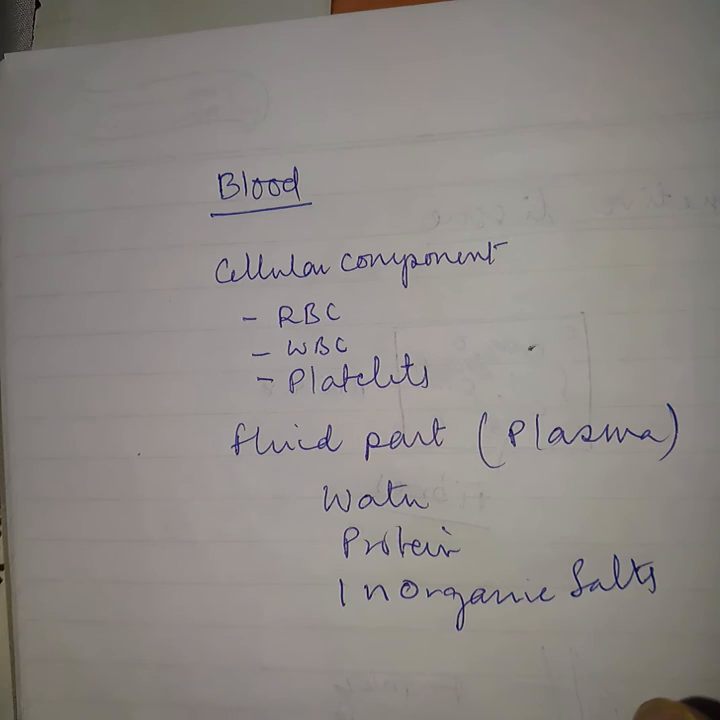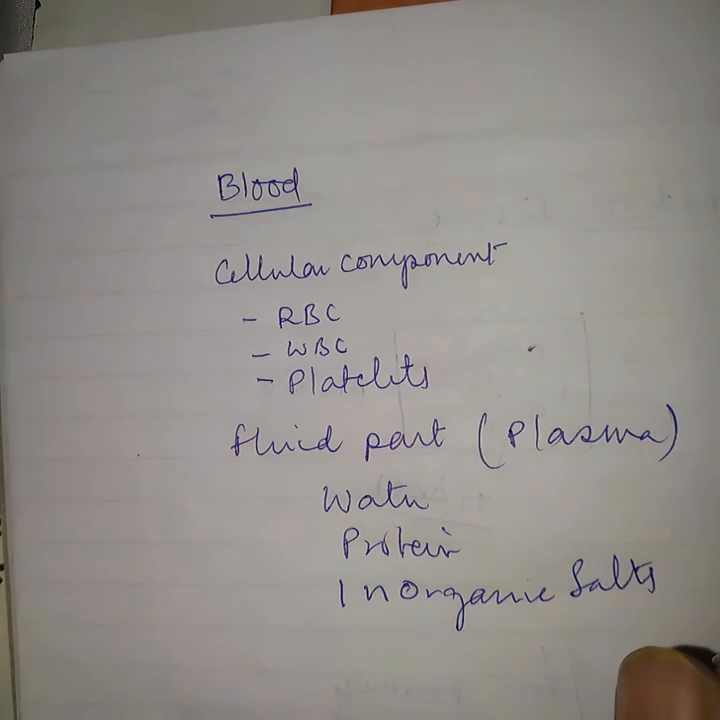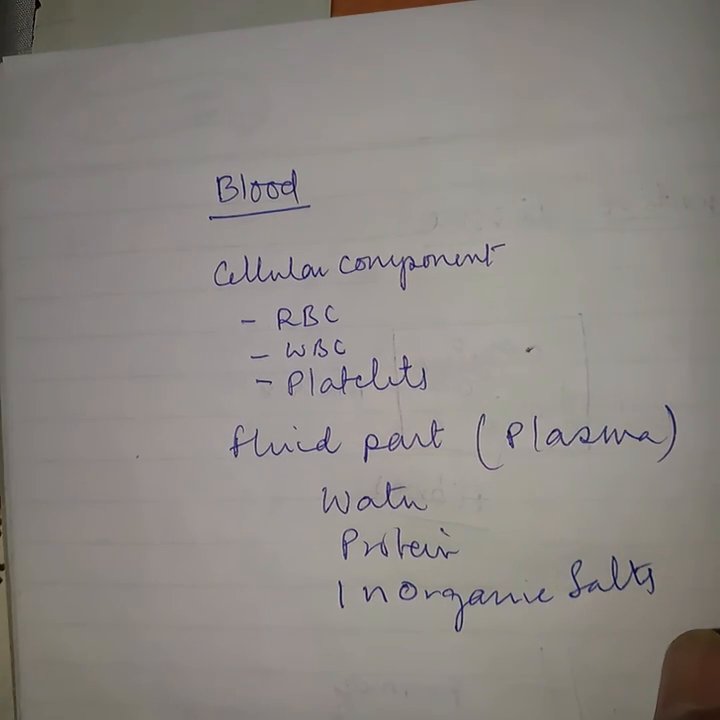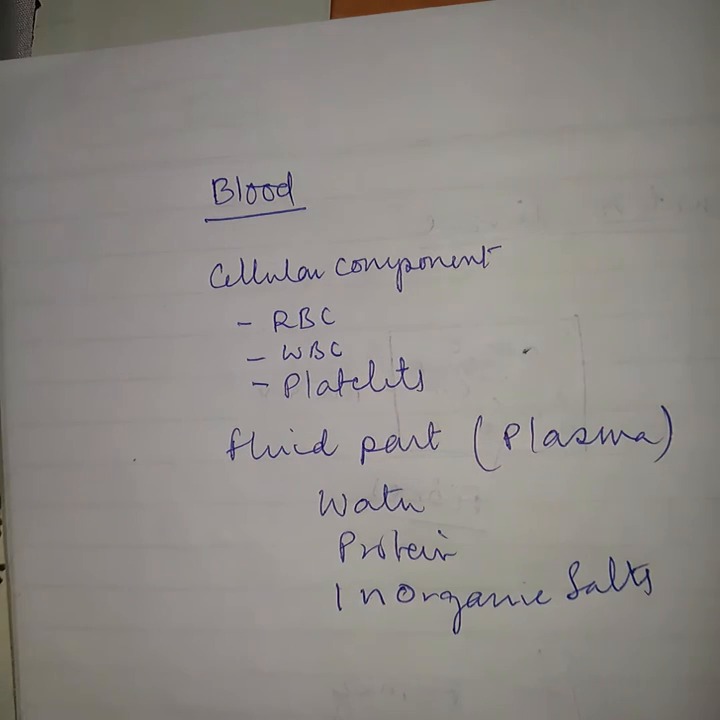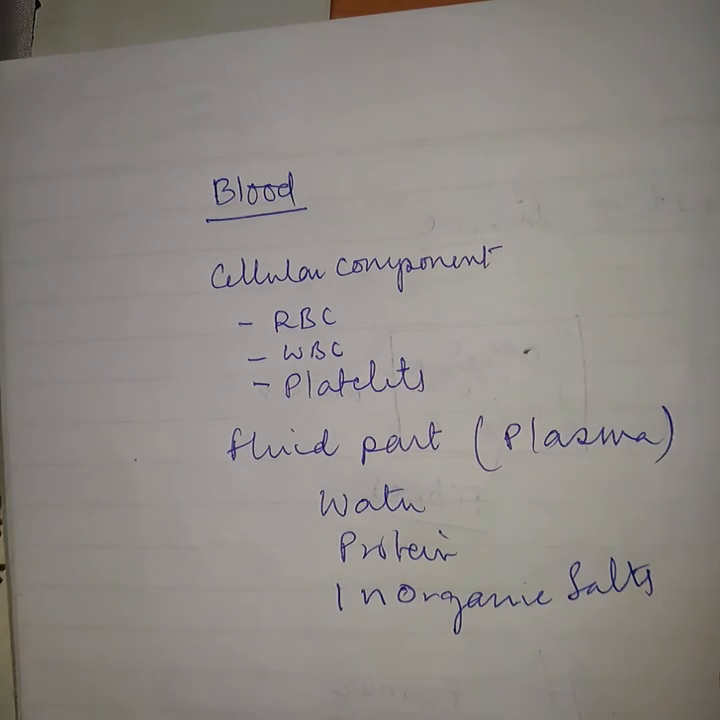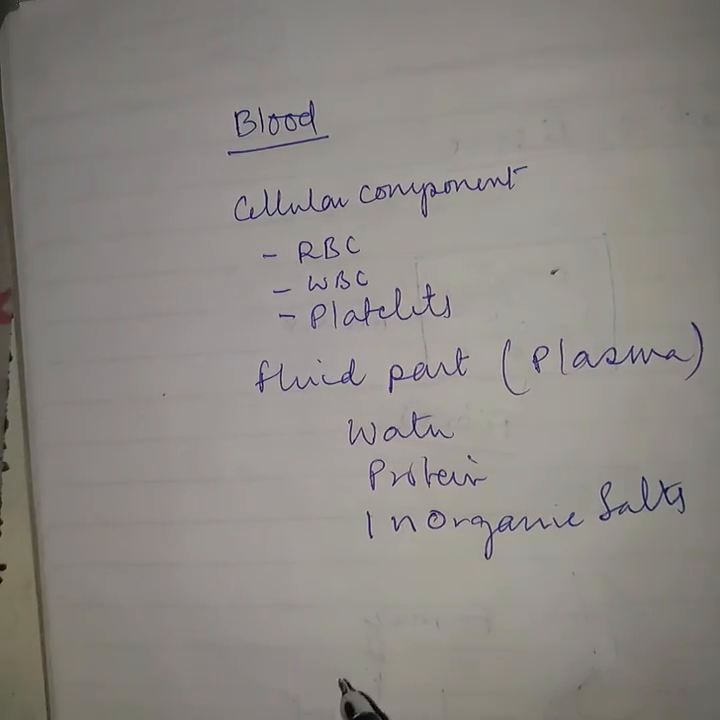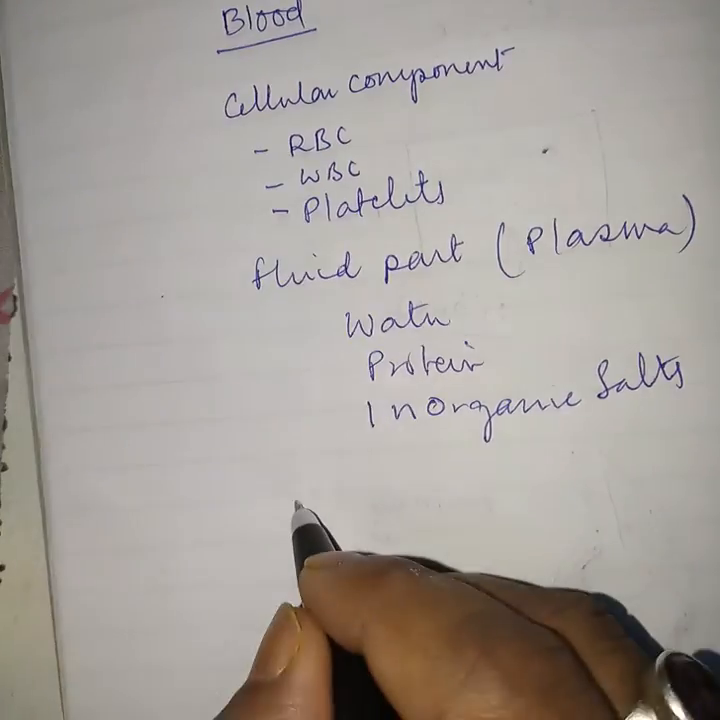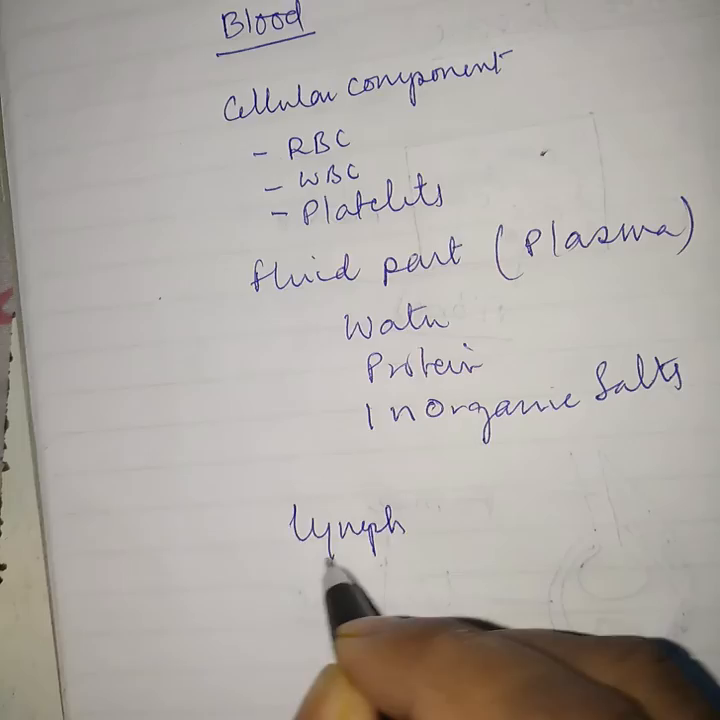Blood is a fluid connective tissue that helps in the transportation of all the substances in the body from one structure or one organ to another organ. Now see, the second is called lymph.